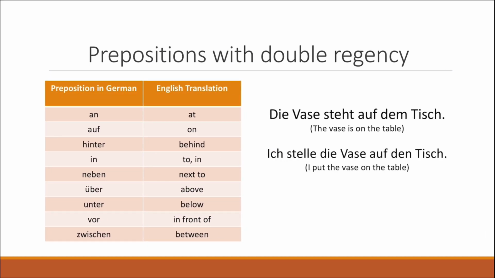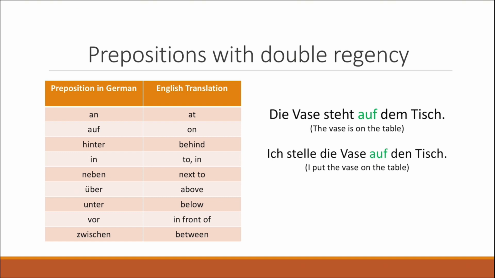Here you can see an example, and from this example, you're also able to understand why we have a double regency with these prepositions. Let's observe the first sentence. Die Vase steht auf dem Tisch, which means the vase is on the table. The preposition in this case is auf, as in the second sentence too. The second sentence is Ich stelle die Vase auf den Tisch. I put the vase on the table.